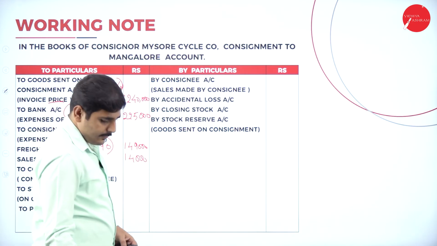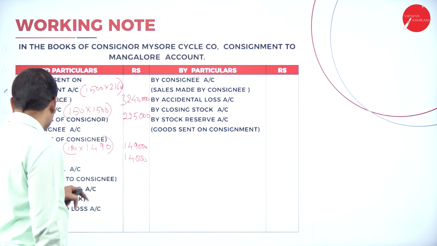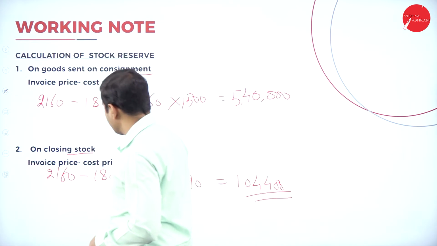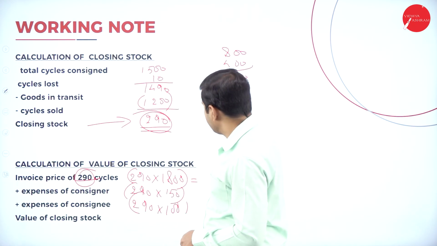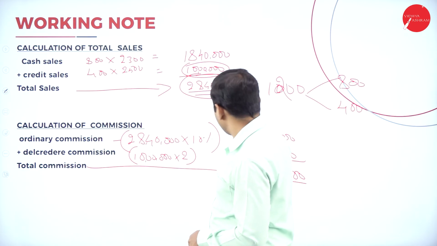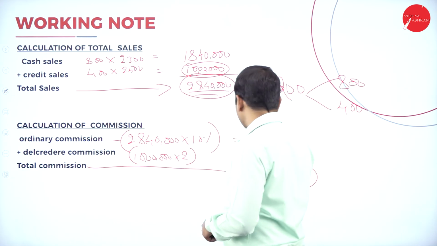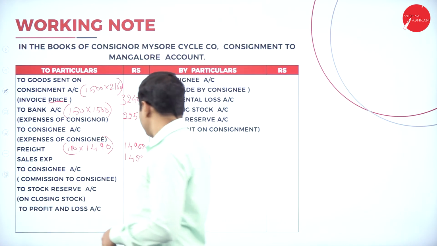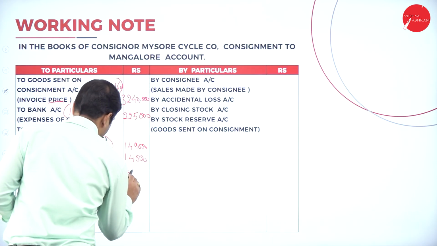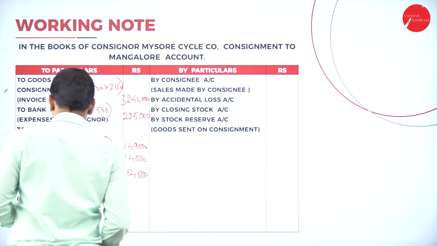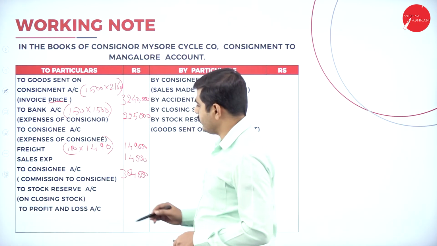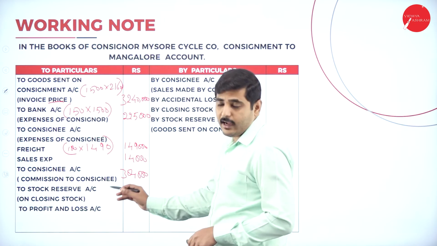Directly given. Now, next one, to consignee account, commission. So what is the total commission? We have calculated the total commission here. Our commission is 3,04,000. Next one, stock reserve on closing stock will be calculated later.